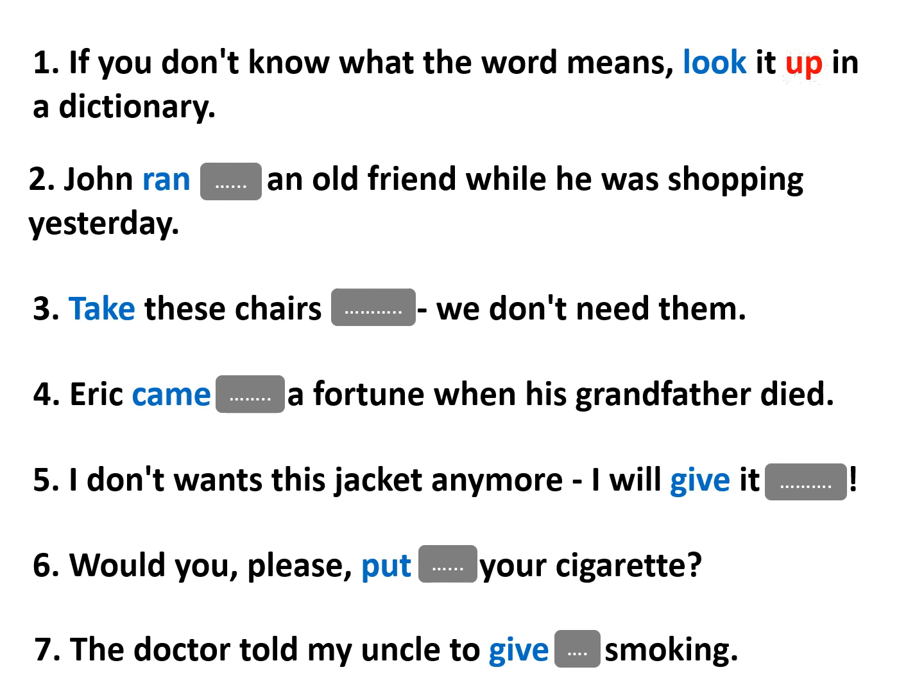It is, yes, look up. John ran an old friend while he was shopping yesterday. John met his friend unexpectedly, by chance, in a mall yesterday. So what's the word meaning meet by chance? Yes, run into. So John ran into an old friend.